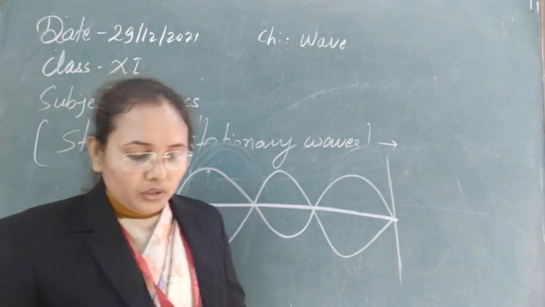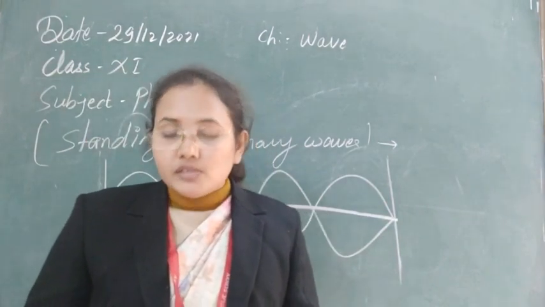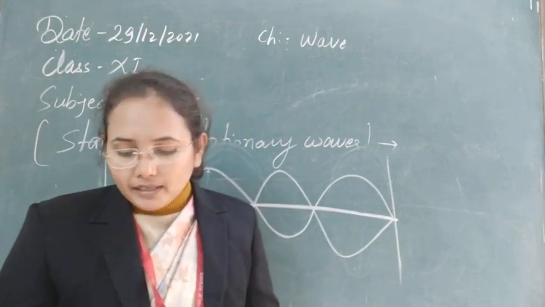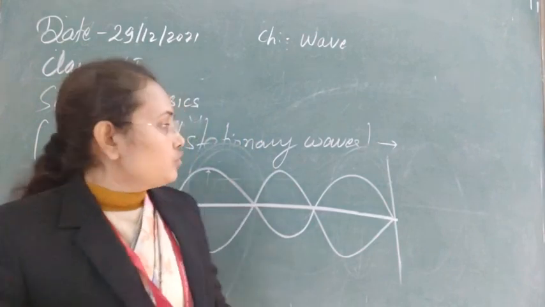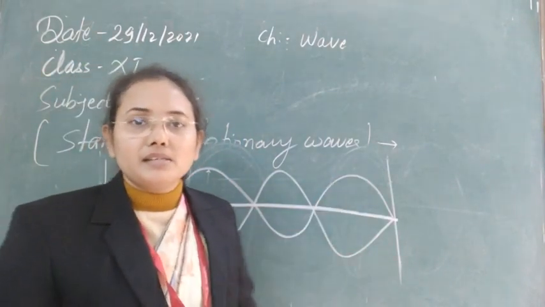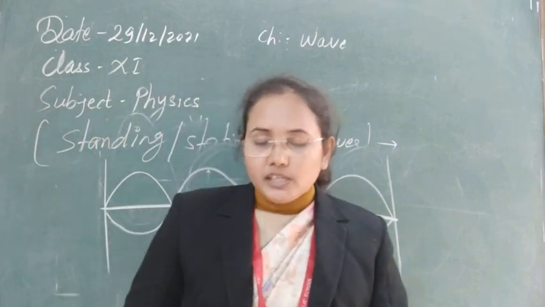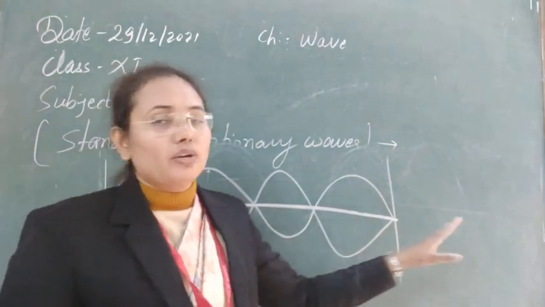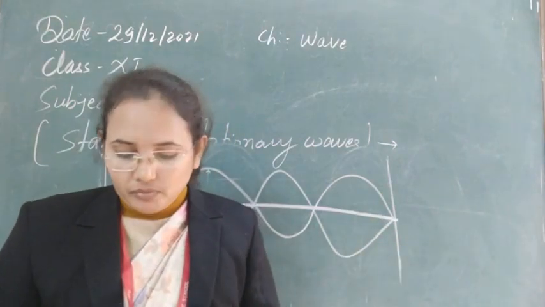Third, the total energy associated with the stationary wave is twice the energy of each of the incident and reflected waves. So the total energy is 2 times the incident wave energy plus the reflected wave energy. Next, there will not be any flow of energy in the space, so there will not be production of a progressive wave.